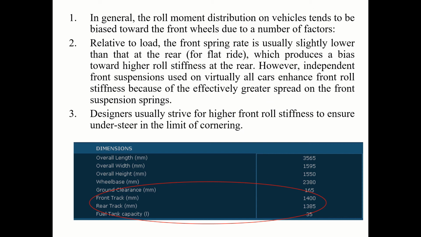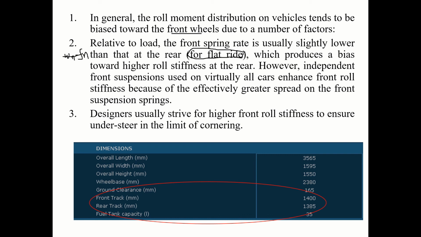In general, the roll moment distribution on vehicles tends to be biased toward the front wheels due to a number of factors. Relative to load, the front spring rate is usually slightly lower than that at the rear. So we want more comfort, we want a flat ride, and the natural frequency of the front side should be less than or equal to 1, that is Fn.